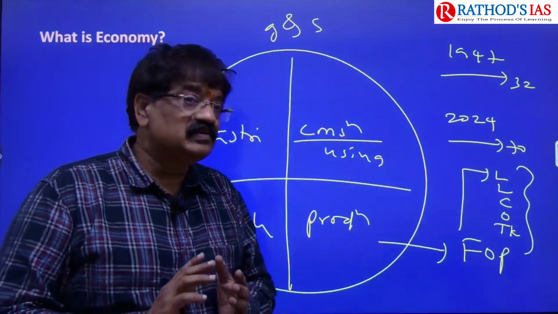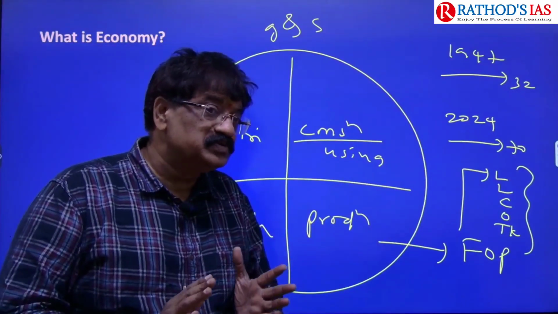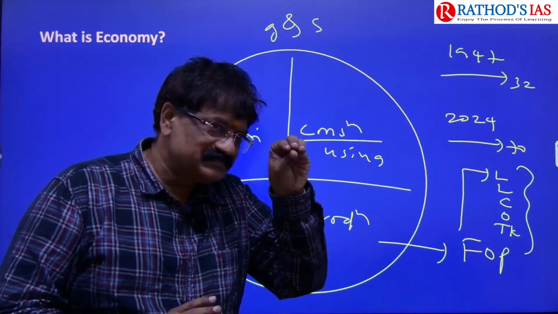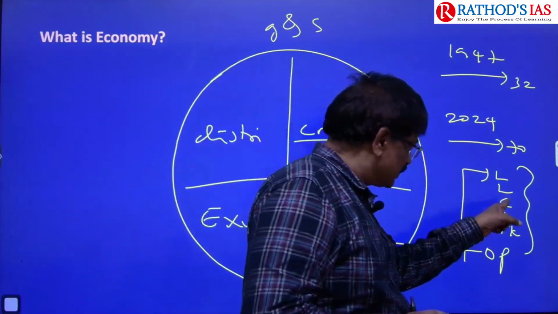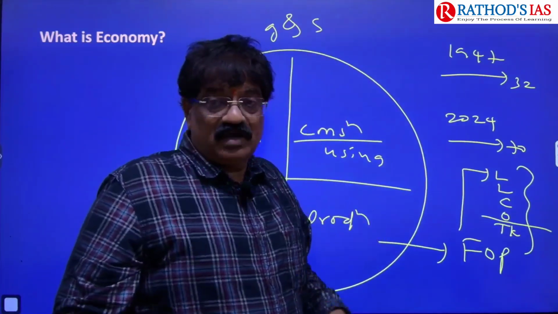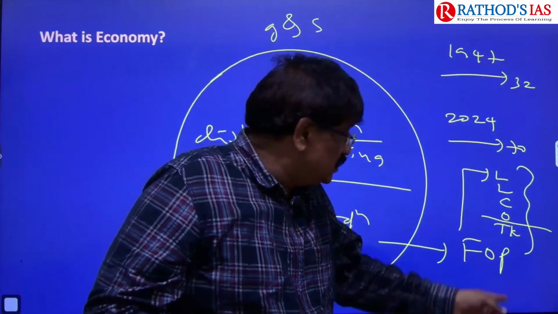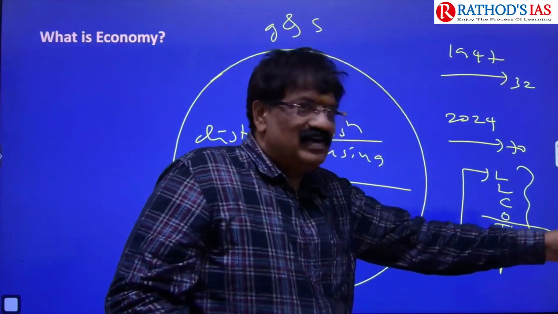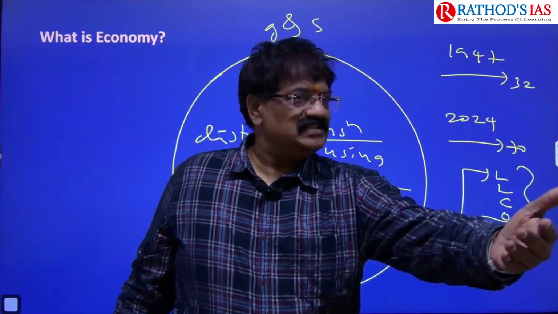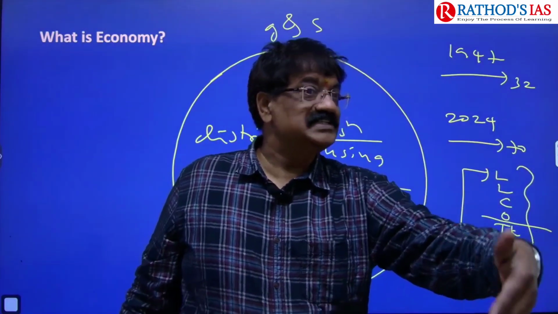So whatever good you opt to produce, you need the assistance of 5 factors. Land, labor, capital, organization: these are the 4 essential. If you want to produce qualitative goods, you need to add one more factor of production, which is technical knowledge, also named as science and technology, research and development.